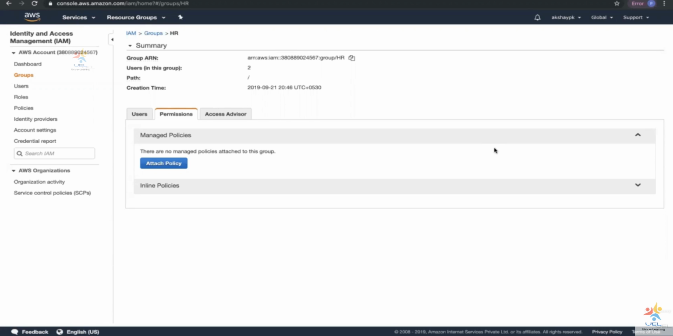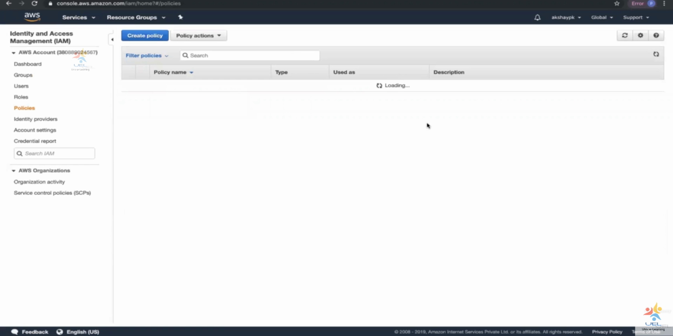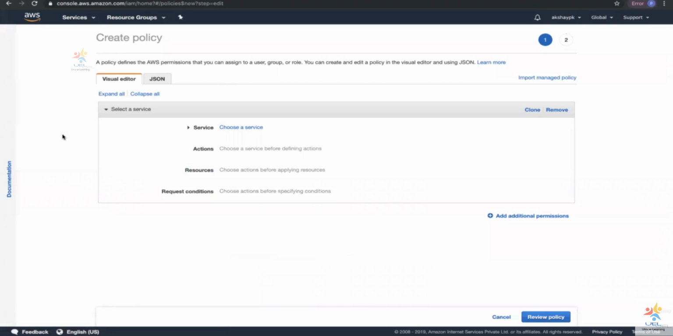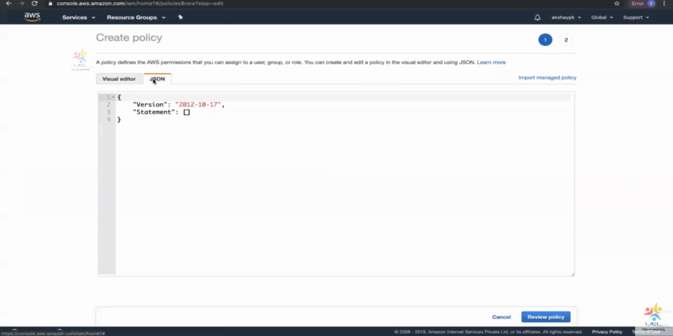Okay, sorry, S3. Okay. So now what we are going to do is go to policies and create our own customer managed policies. There are totally 557 AWS managed policies, but we are going to create our own customer managed policies. When you create your own customer managed policies, you are presented with a visual editor or a JSON. If you have the policy as a JSON, you can directly write your policy as a JSON, or you can import any managed policy and then edit it according to your needs.